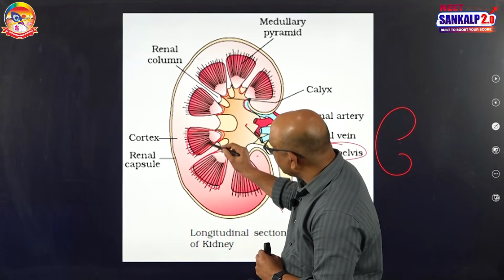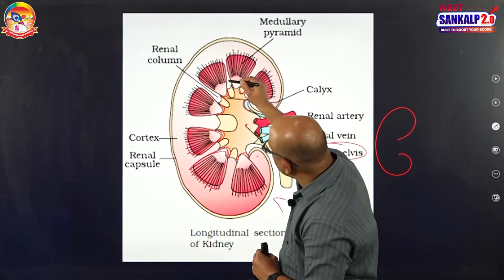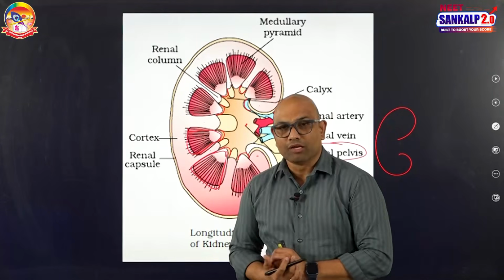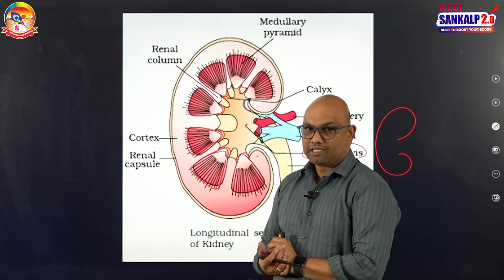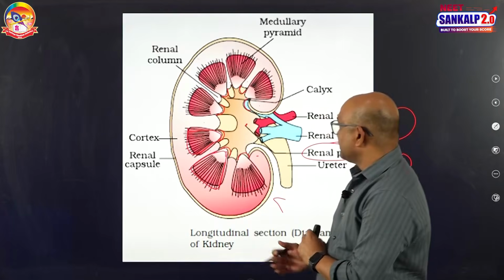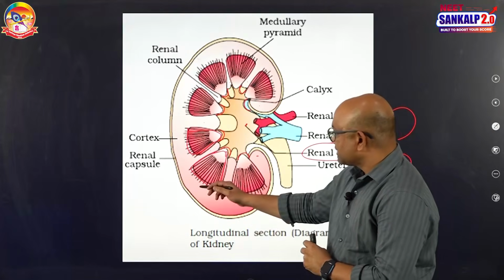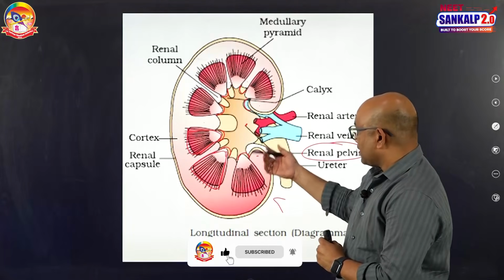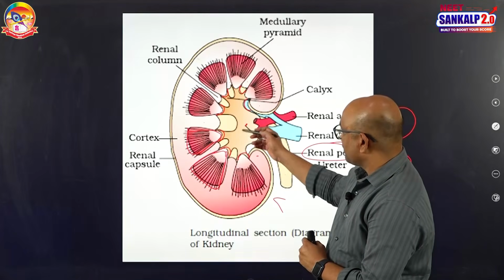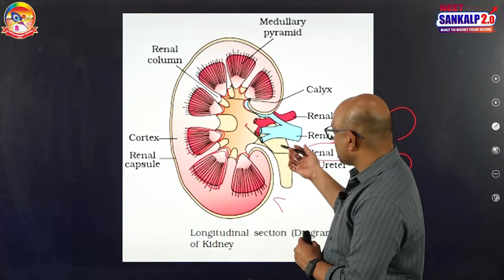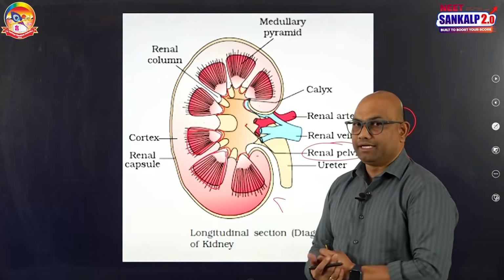The cortex extends between renal pyramids as columns. They are called renal columns and also known as columns of Bertini. So, this is regarding the internal structure of the kidney. Cortex, medulla, and medulla extends into cup-like structures called calyces. Calyces are formed from the pelvis, which is a funnel. Pelvis is the broad structure which is formed by the ureter inside the kidney.